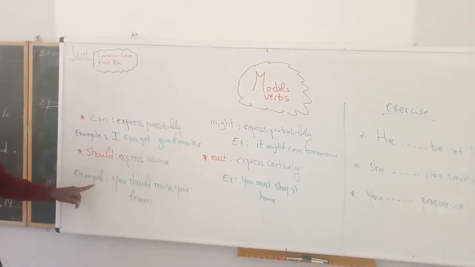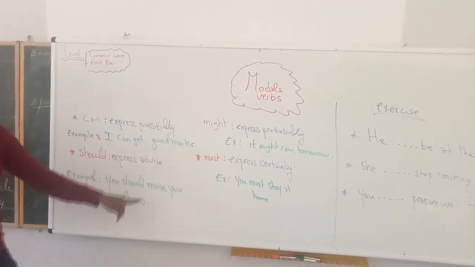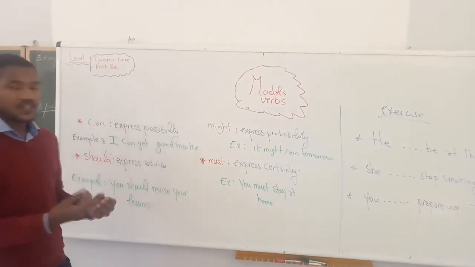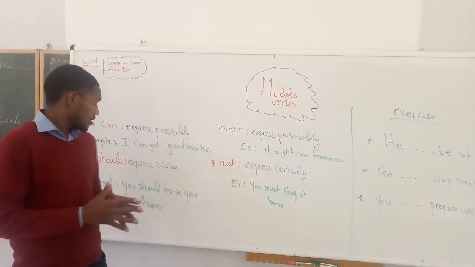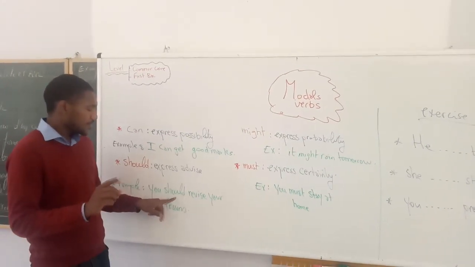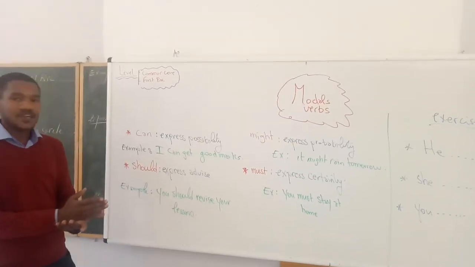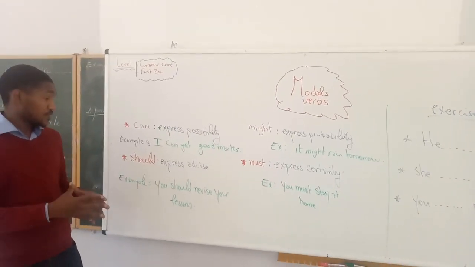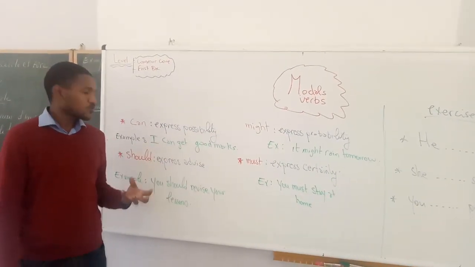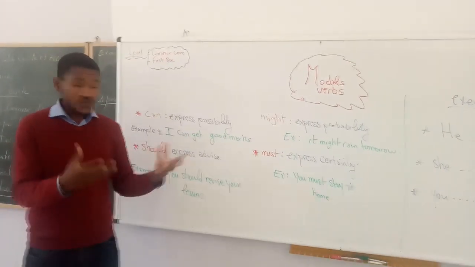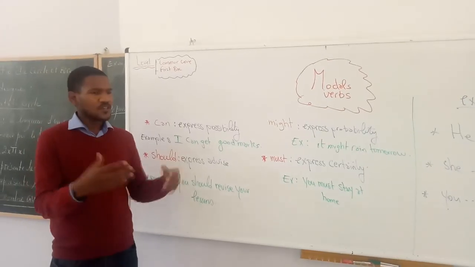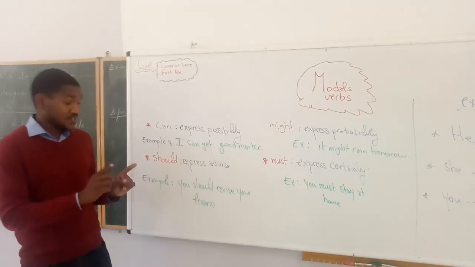The next one is should. You should revise your lesson. Here we need to know the difference between these examples. You should revise. It's like advice that you should do. So when we say you should go to school, it means you advise the person to do something. We say you should revise your lesson because you have exams, because you have quizzes, whatever. So this is number two.